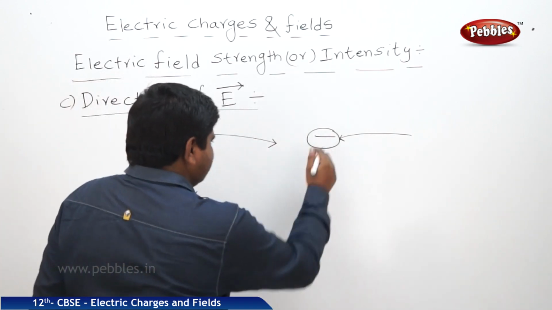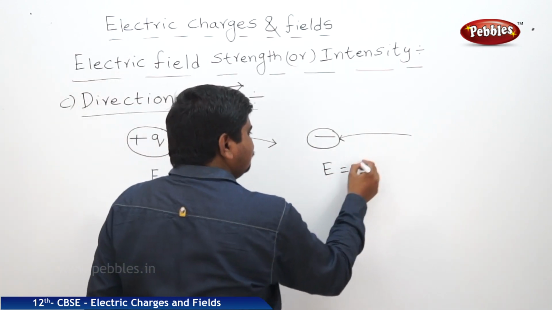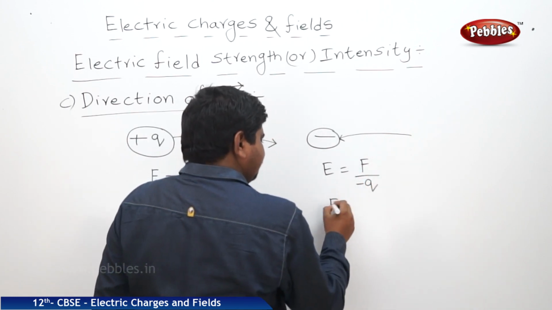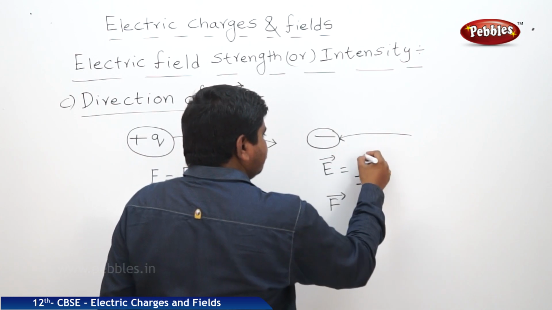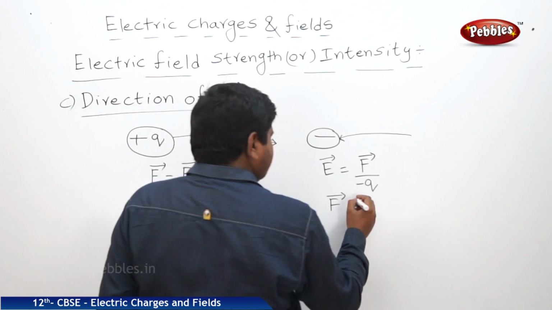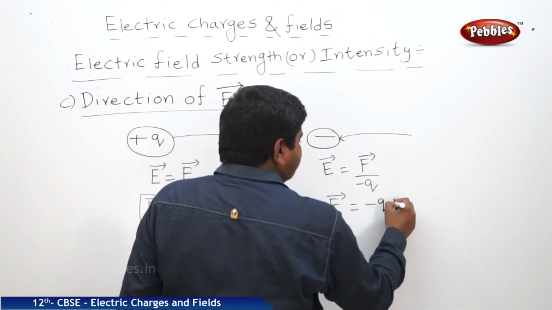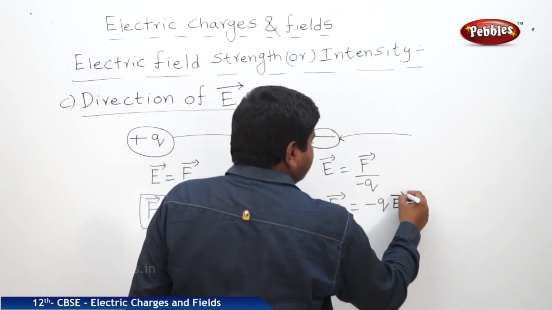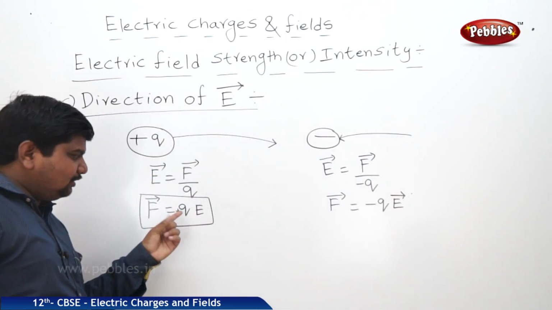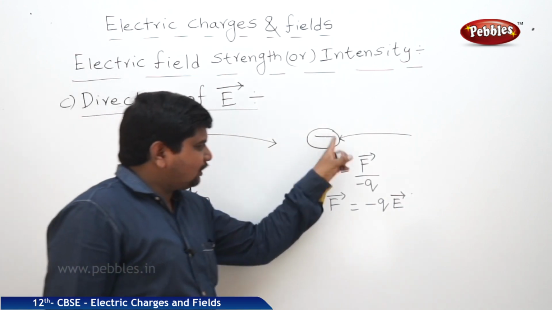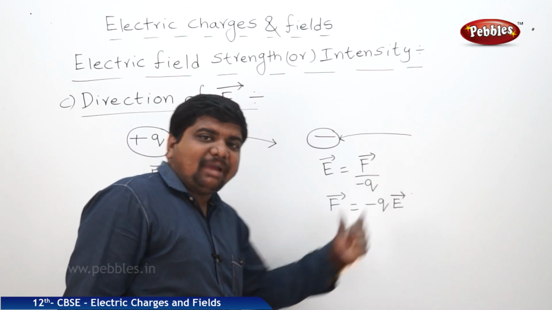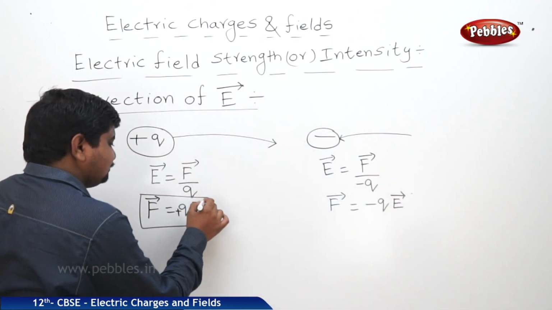In this case, E is equal to F by minus Q, therefore F is equal to minus QE. For a positive charge, the formula is plus QE, where plus represents the direction. For a negative charge, the force is minus QE, where minus represents the direction of the force.